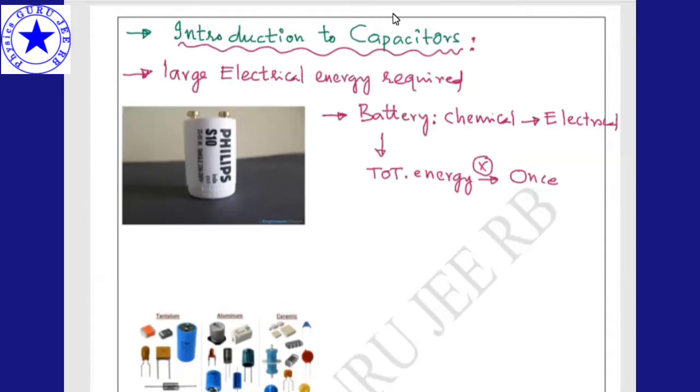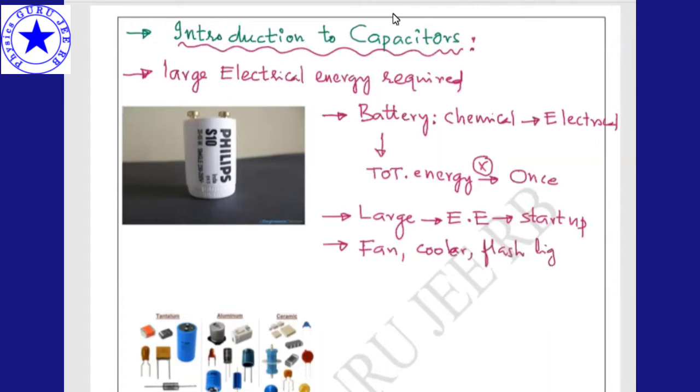So large electrical energy is required to start up the electronic gadgets, like fan, cooler, flashlight, camera flashlight.